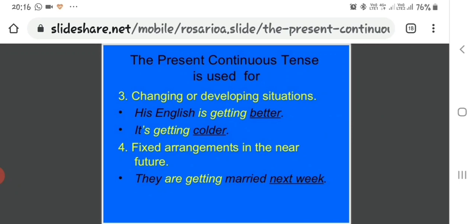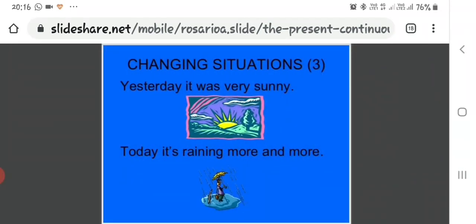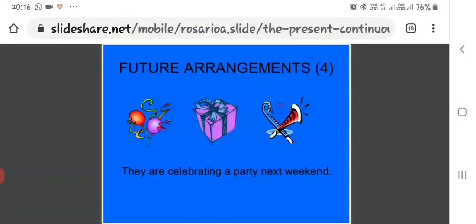Fixed arrangements in the near future. When something is planned for the near future, there also we will use the present continuous tense. They are getting married next week. That marriage is fixed in the near future, so that is a fixed arrangement. More examples of a changing situation: yesterday it was very sunny, now today the situation has changed, it's raining more and more. Future arrangements example: they are celebrating a party next weekend.